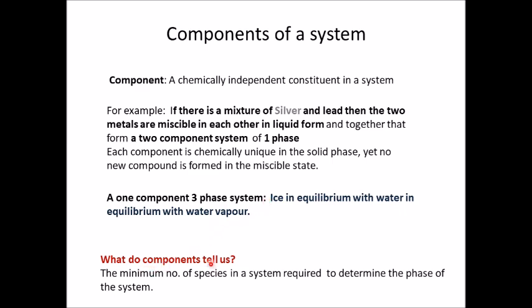Now, what do components tell us? Components are essential to understand because the minimum number of species in a system required to determine the phase of the system must be known to us. So components help us to understand what is the phase present in the system.